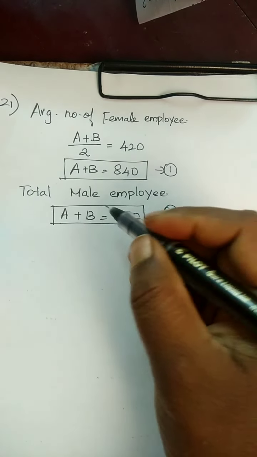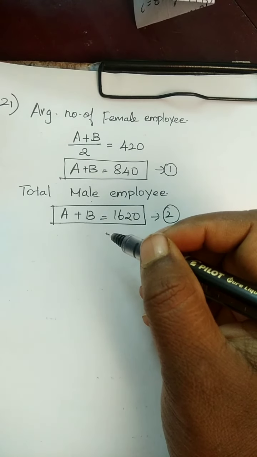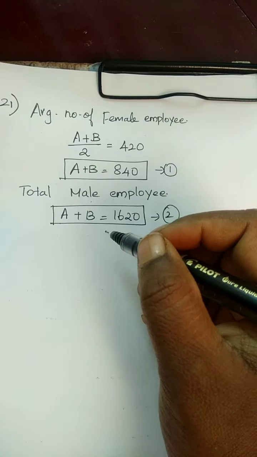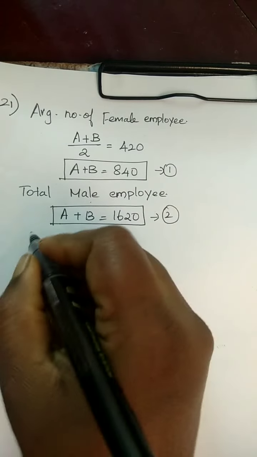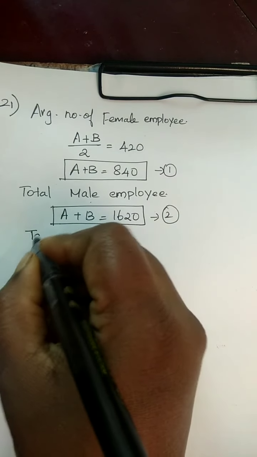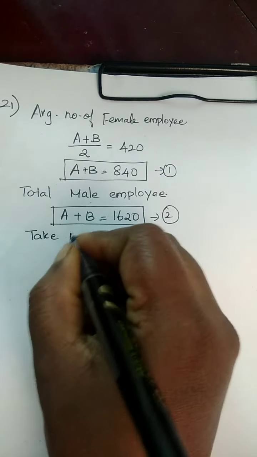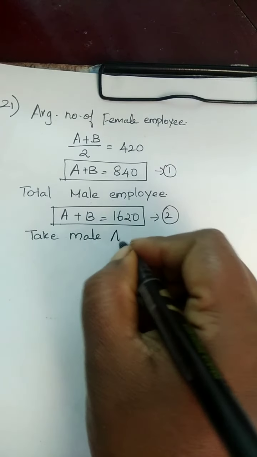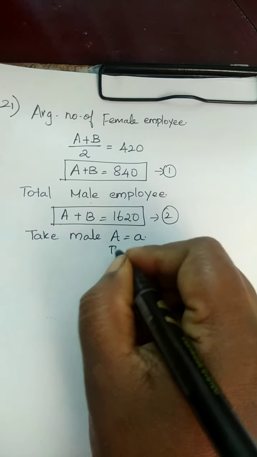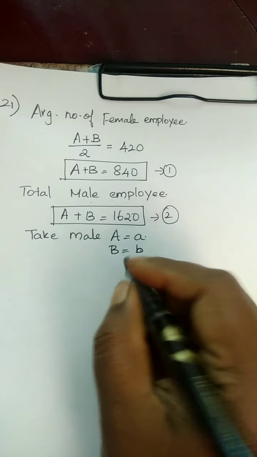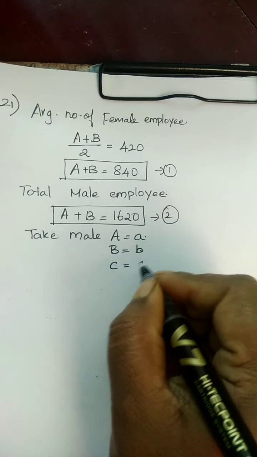Now we can choose male as small a, b and c. Take male capital A is equal to small a, capital B is equal to small b, and capital C is equal to small c.